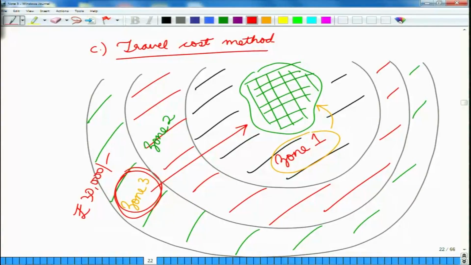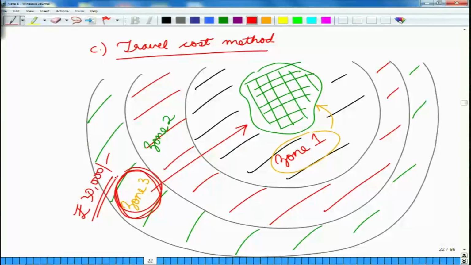So, in that case we can say that this person puts the value of the national park as at least 30,000 rupees, because only if the value of the national park in the eyes of this person is greater than 30,000 rupees would this person be ready to pay 30,000 rupees to get to this national park, because after all he or she needs to derive a value, he or she needs to derive a profit out of any transaction in the case of economics. So, in this case we would say that the minimum price of this national park in the eyes of people who are coming from zone 3 is 30,000 rupees.